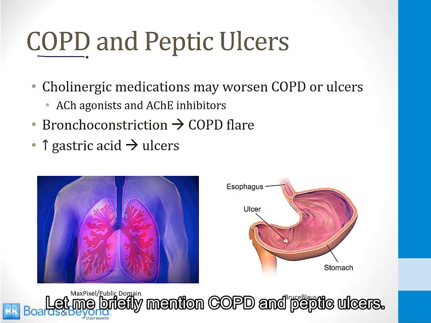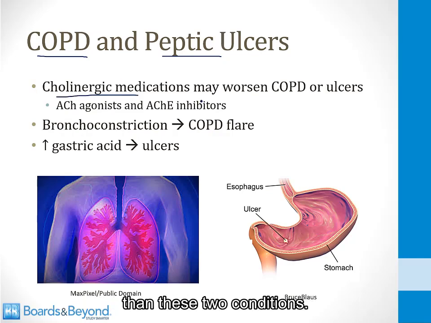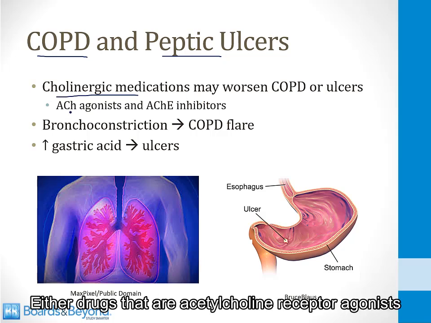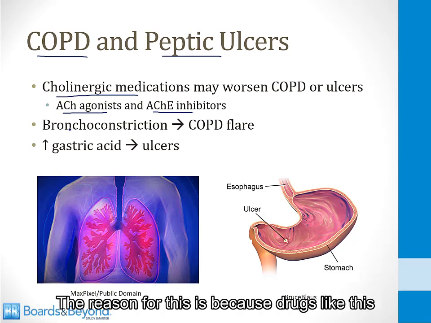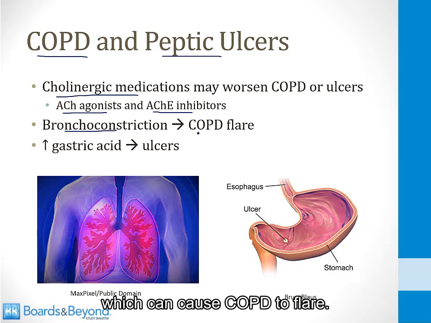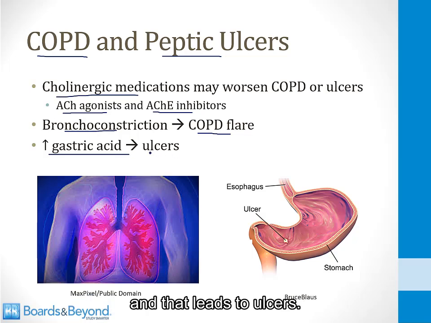Let me briefly mention COPD and peptic ulcers. Any cholinergic medication can worsen these two conditions, either drugs that are acetylcholine receptor agonists or drugs that are acetylcholinesterase inhibitors. The reason for this is because drugs like this can cause bronchoconstriction, which can cause COPD to flare. They also can increase gastric acid production, and that leads to ulcers.